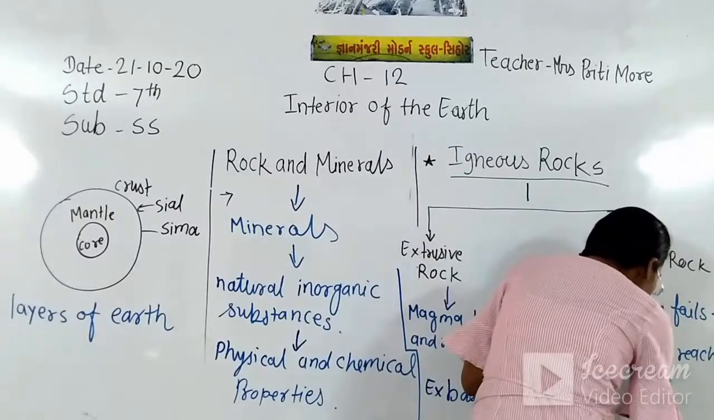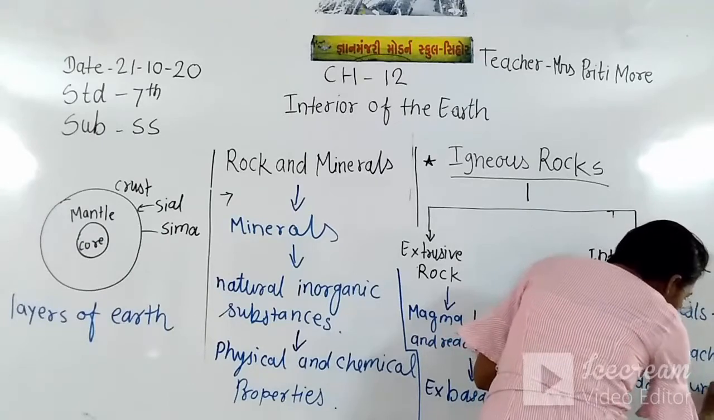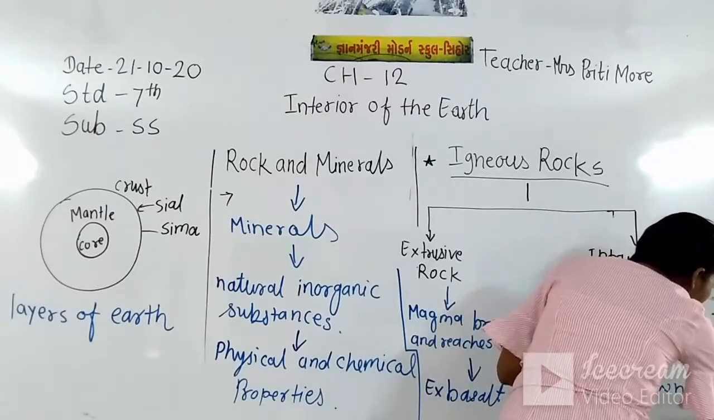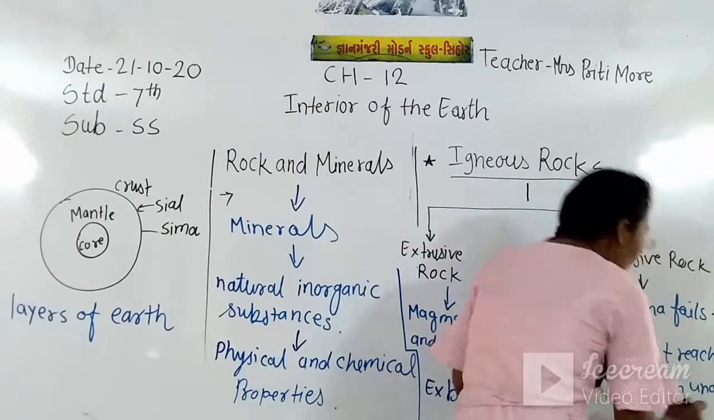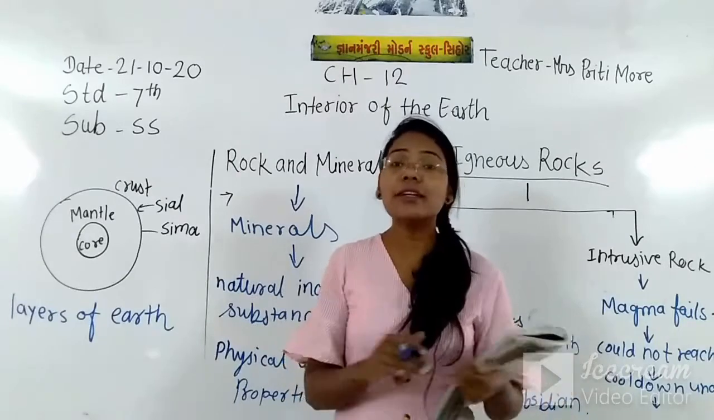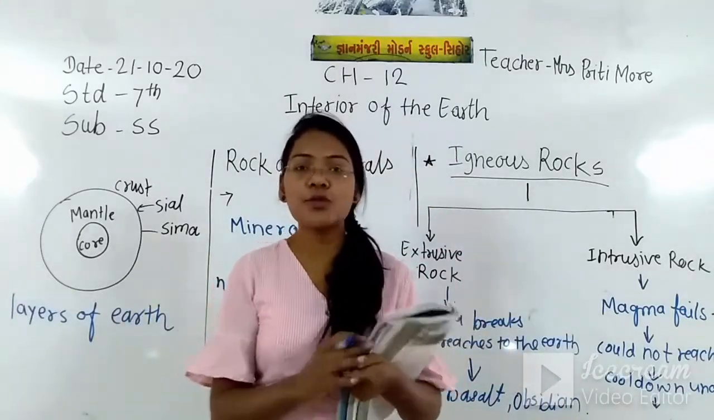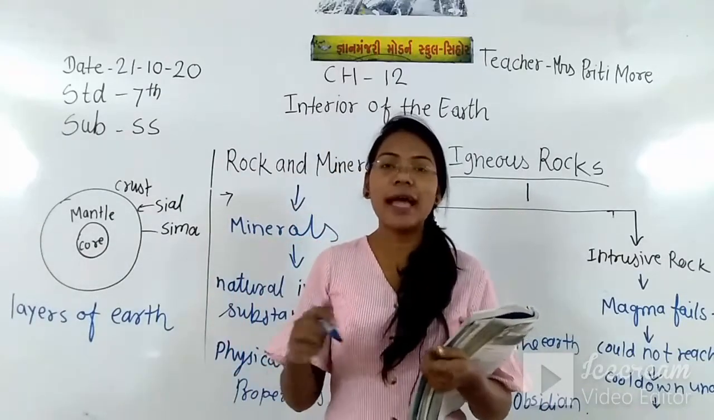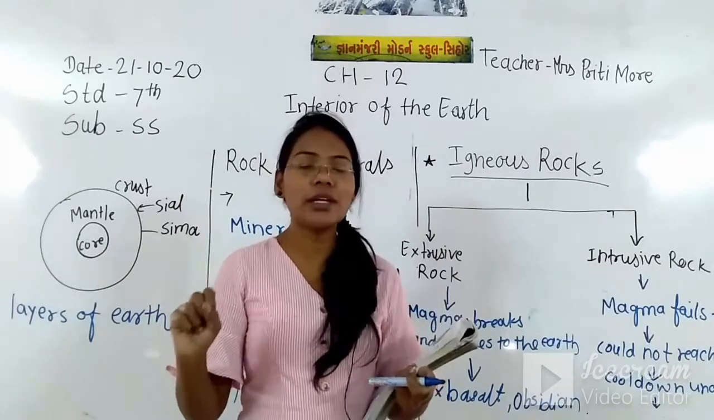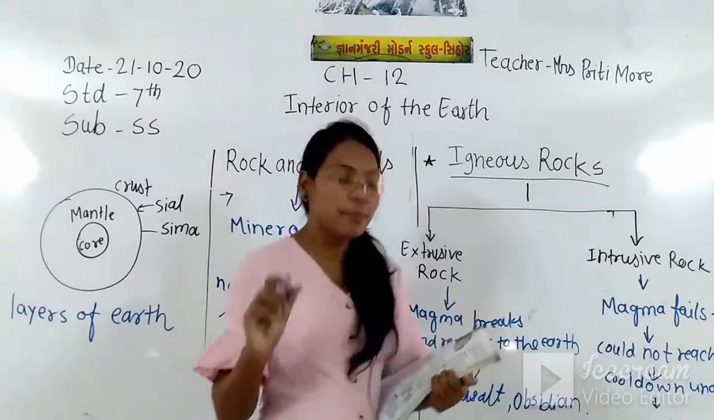It just cools down under the crust. And where does it cool down? It cools down in the crust only. It could not reach the surface because it fails to break through the crust. When the magma fails to break through the crust and could not reach the surface of the earth and just cooled down under the crust, only at that time the intrusive rock becomes.